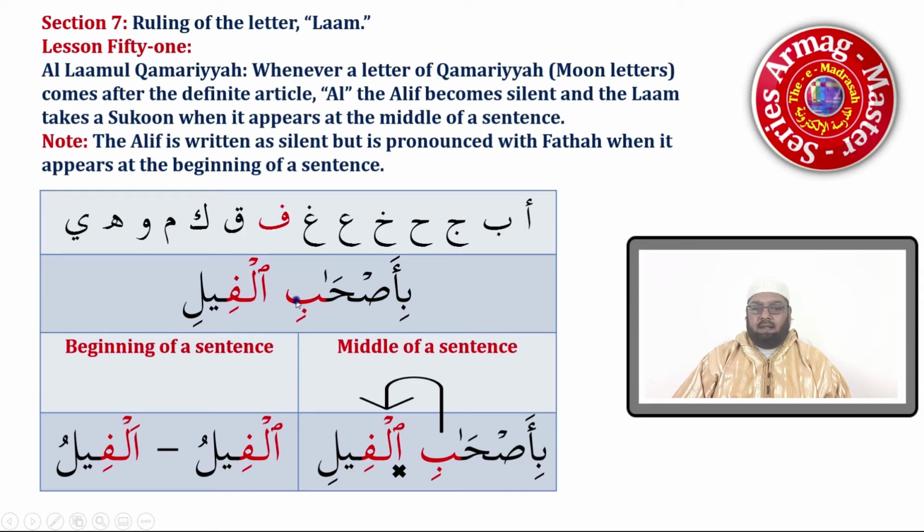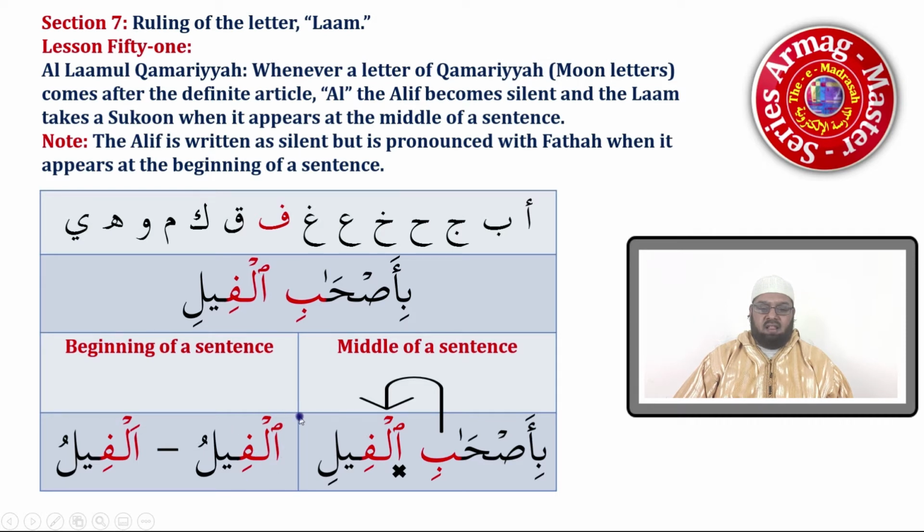Here the same example comes back in the middle of a sentence: Bi ashabil fili. The alif is written but it is not pronounced. Over this side we have when it comes at the beginning of a sentence.